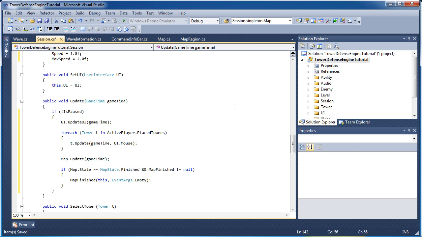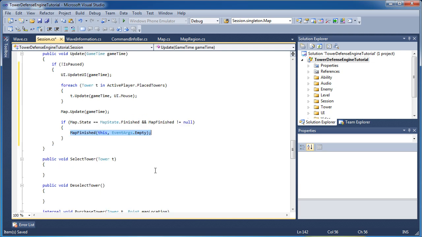So for map state is finished and we have people signed up for the event, we need to throw the event so the methods that we signed up for will actually be called.